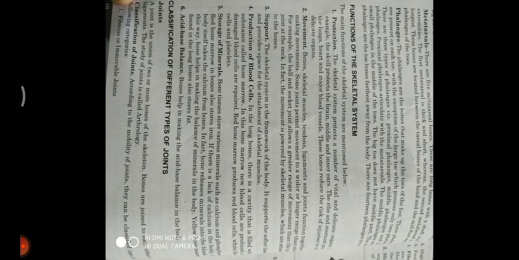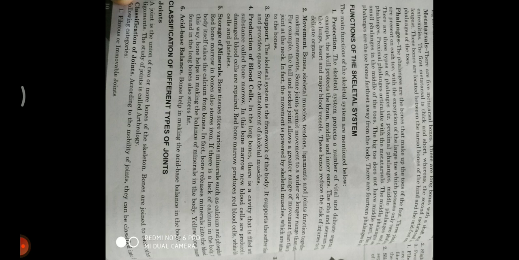Fourth, production of blood cells. Bones have cavities, meaning small holes, which are filled with a material called bone marrow. In this bone marrow, blood cells are produced and damaged cells are repaired. Bone marrow produces red blood cells and white blood cells.